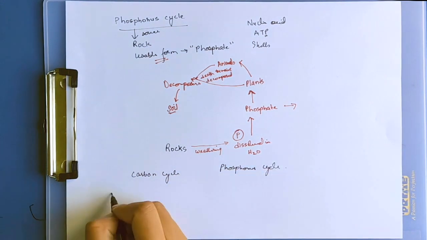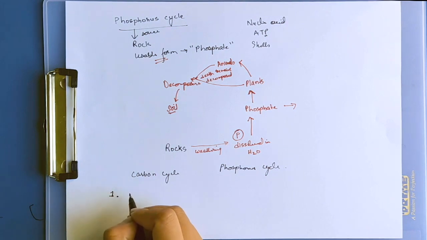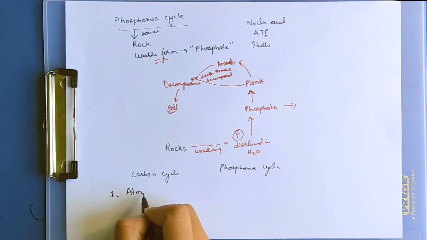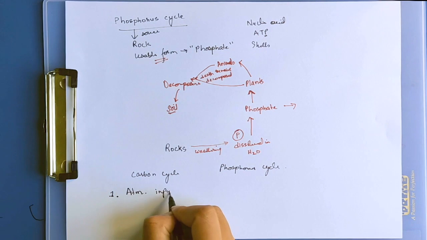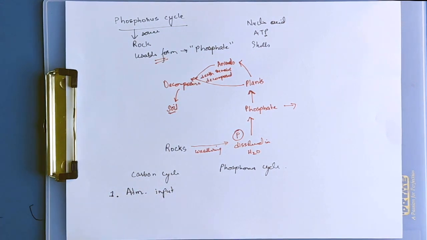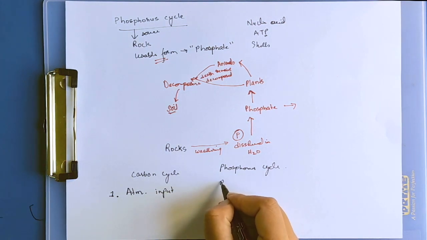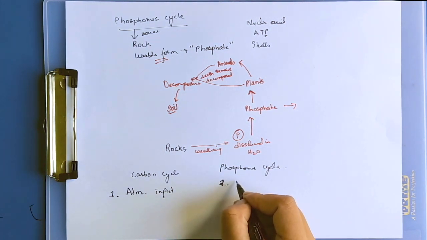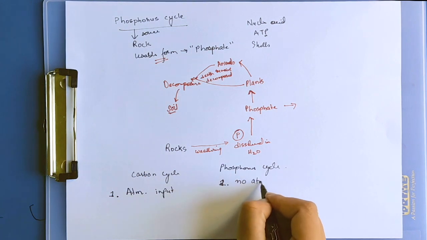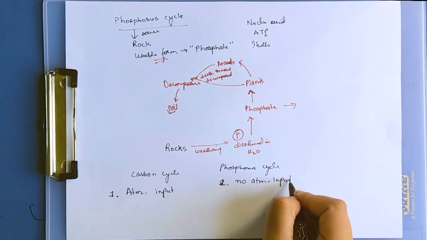The first difference: the carbon cycle has an atmospheric input. Although most of the carbon is present in the ocean, the atmosphere also has carbon, so it involves atmospheric input. The phosphorus cycle does not involve any atmospheric input.